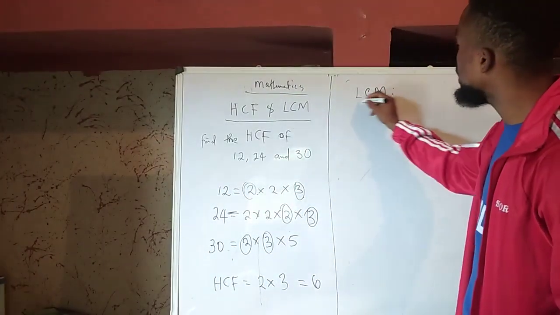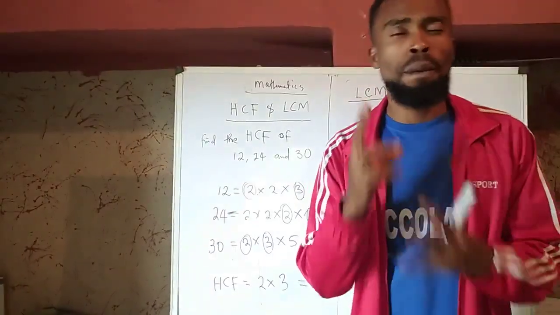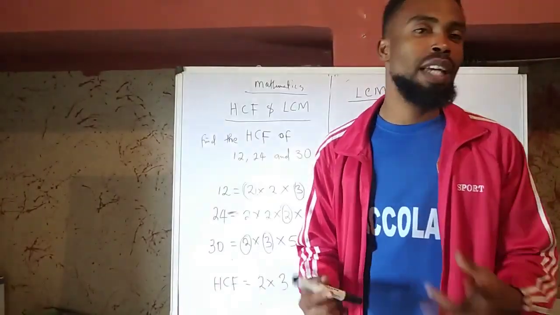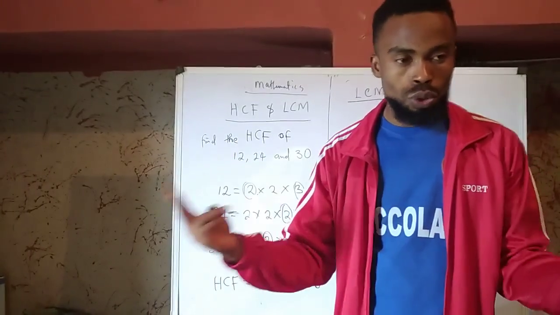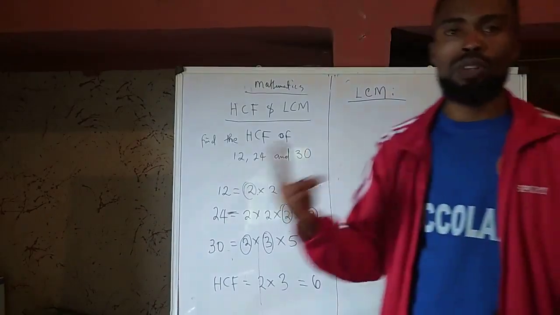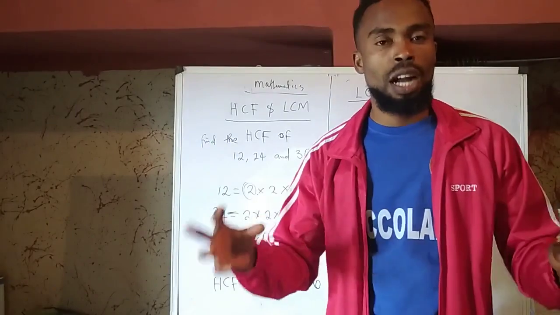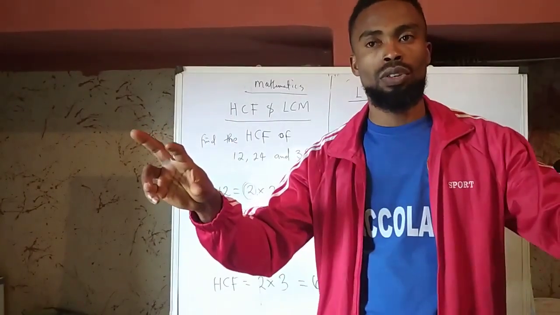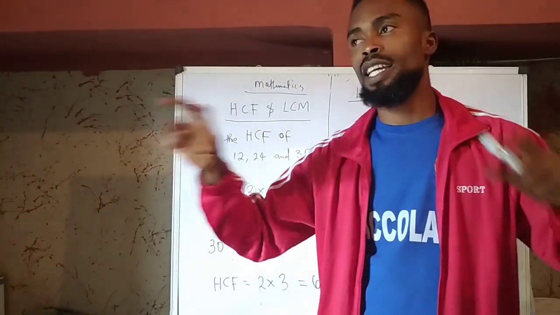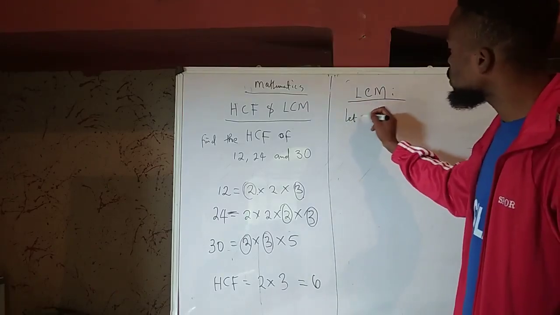Okay, LCM. Now, when we say LCM, what do we mean? LCM is any number that can be divided by 2 numbers without remainder. The lowest common multiple of 2 numbers is the lowest number that can be divided by 2 different numbers without remainder, divided equally. Okay, let me tell you what that means. Let's say